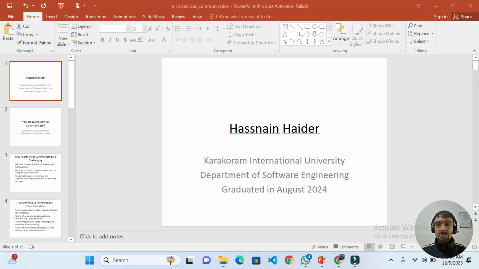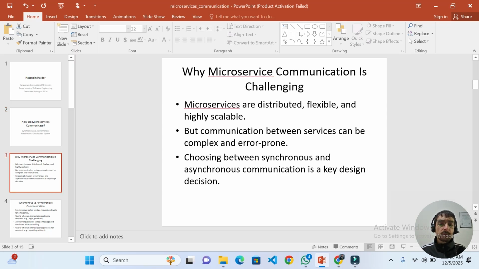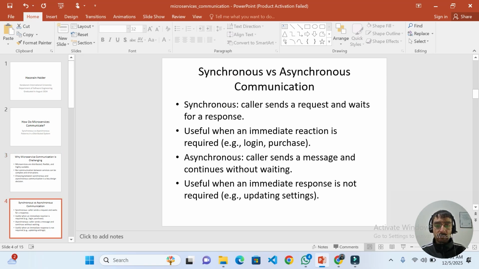So let's begin. This is the PPT that I have made to address your first question. How do microservices communicate? Microservices communicate in two ways: synchronous or asynchronous. Why is microservices communication challenging? Microservices are distributed, flexible, and highly scalable. Microservices are very scalable, but communication between microservices is a key challenge and very complex. Choosing between asynchronous and synchronous communication is a key design decision in microservices.